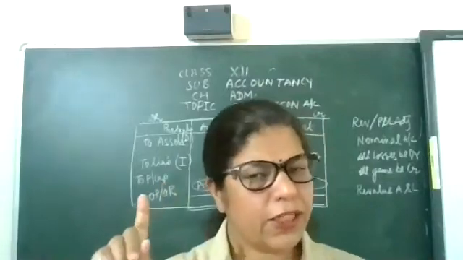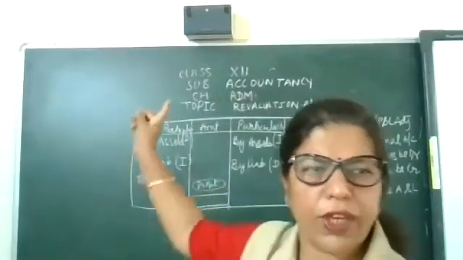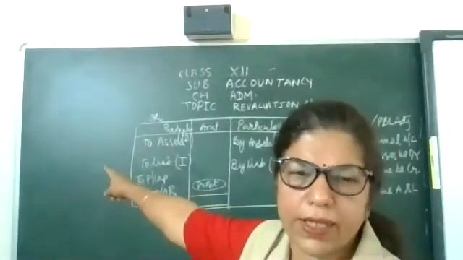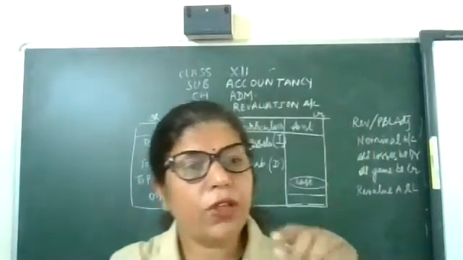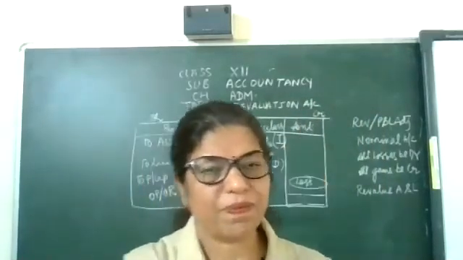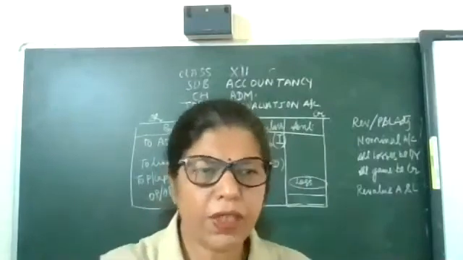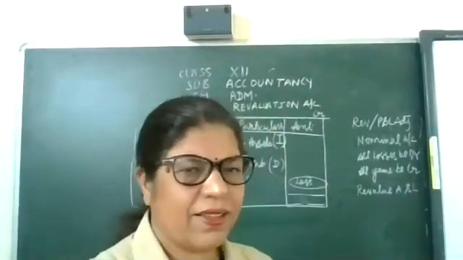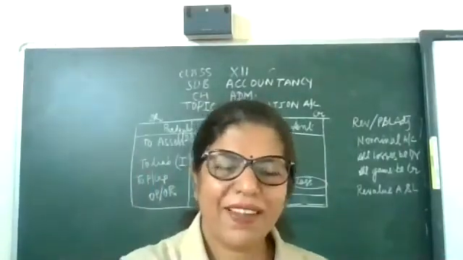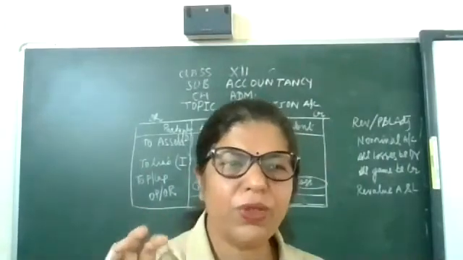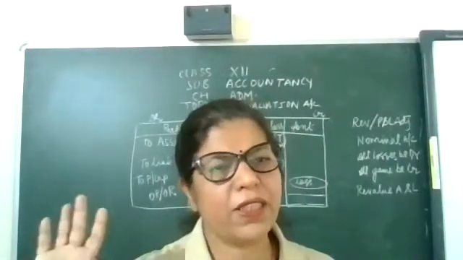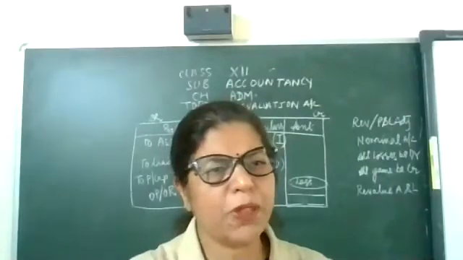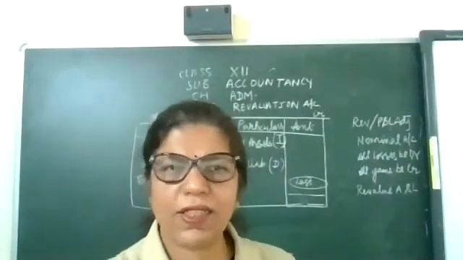So if an asset's value is decreasing, revaluation account debit to asset. If the value of an asset is increasing, what will be the entry? Reverse it. Yes, you got it. I am giving you one keyword only: asset decrease in debit side. Now you have to make the opposites and find out the answers easily.